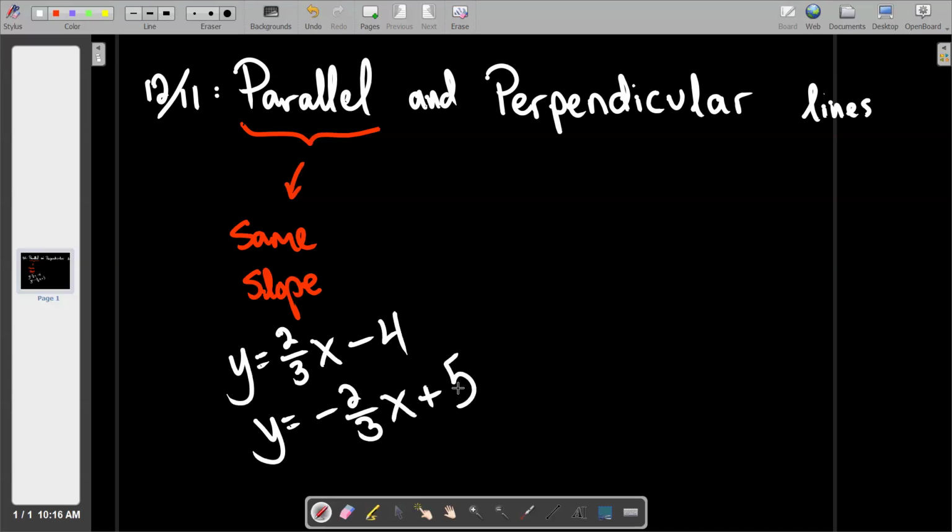Are those two lines parallel? No. They are not. And you didn't fall for the 2/3, did you? You guys are too good. You're too smart for that. You get it. You looked at the slopes and said one of you goes up 2, right 3, one of you goes down 2, right 3. You're not going to be parallel, are you?